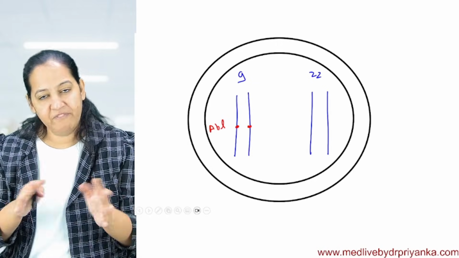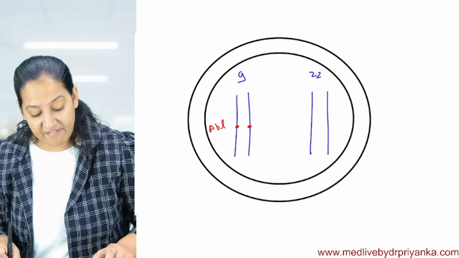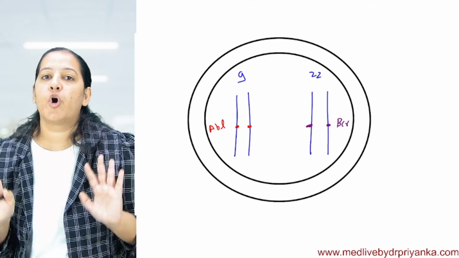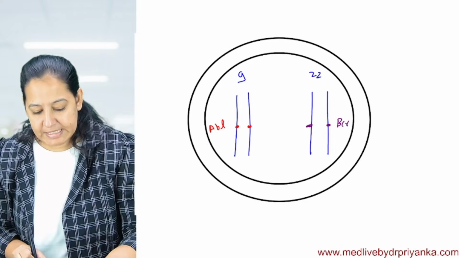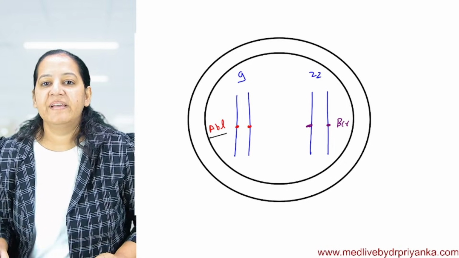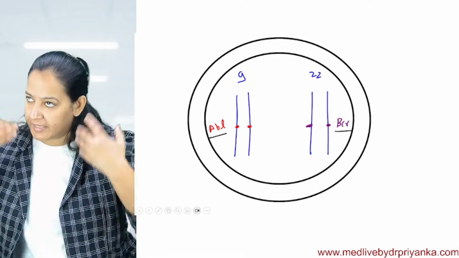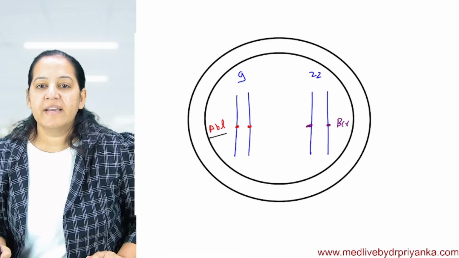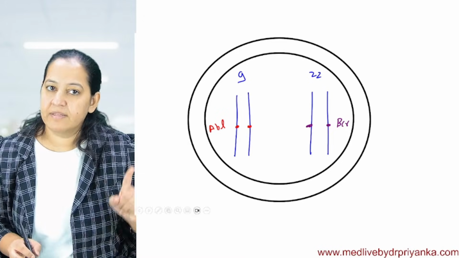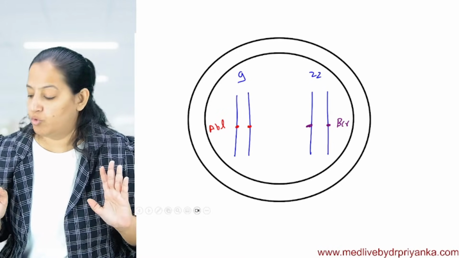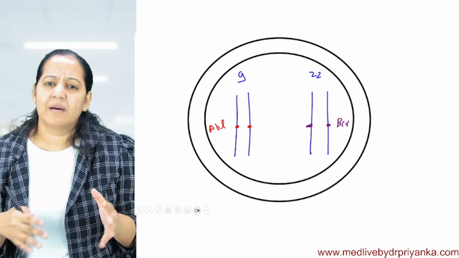I have it, you have it, we all have this gene. On 22, we have another gene. The name of this gene is BCR. And this is their normal location. ABL is present on 9, BCR is present on 22. In you, in me, in normal cells, this is their location. They are the accelerator. So when the growth factor comes, they do mitosis. When the growth factor doesn't come, they don't do mitosis. So this is under control.